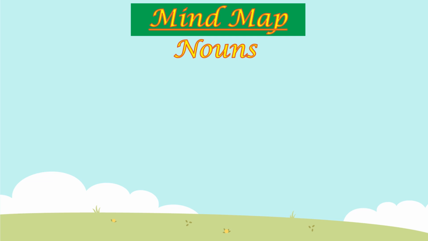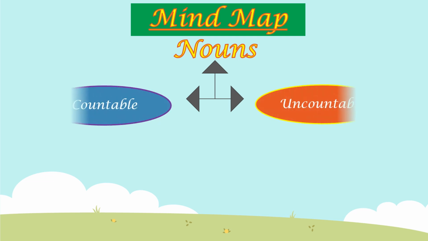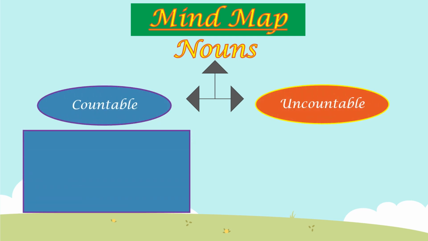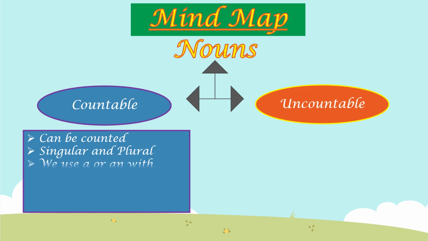as we always do. Nouns can be classified as countable and uncountable. Countable nouns can be counted. They can be singular also and plural also. That means they can be one also and many.